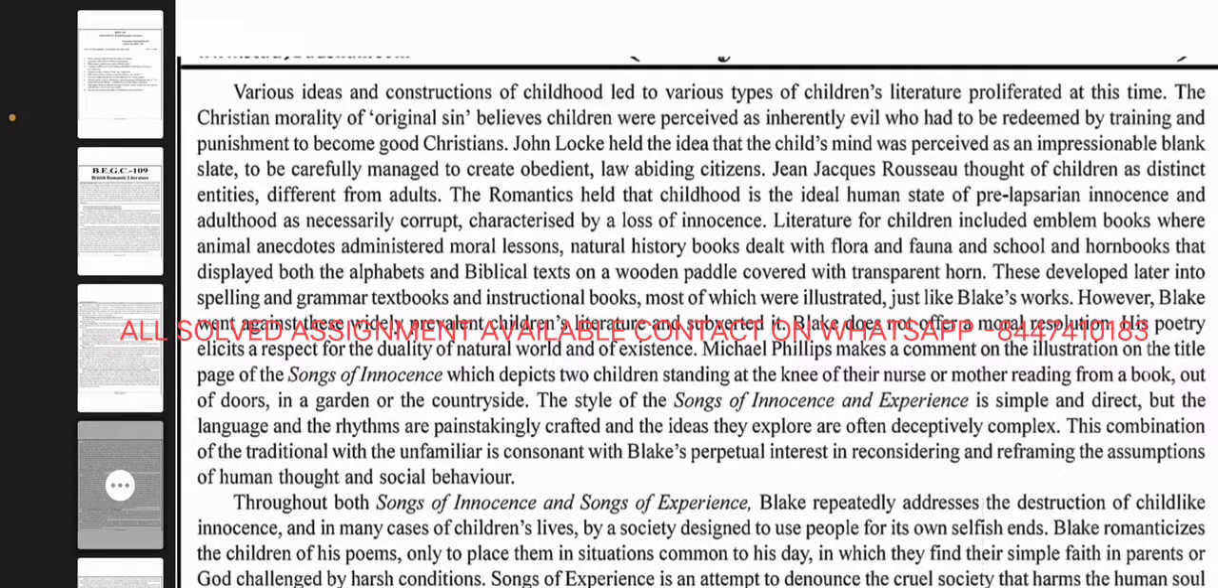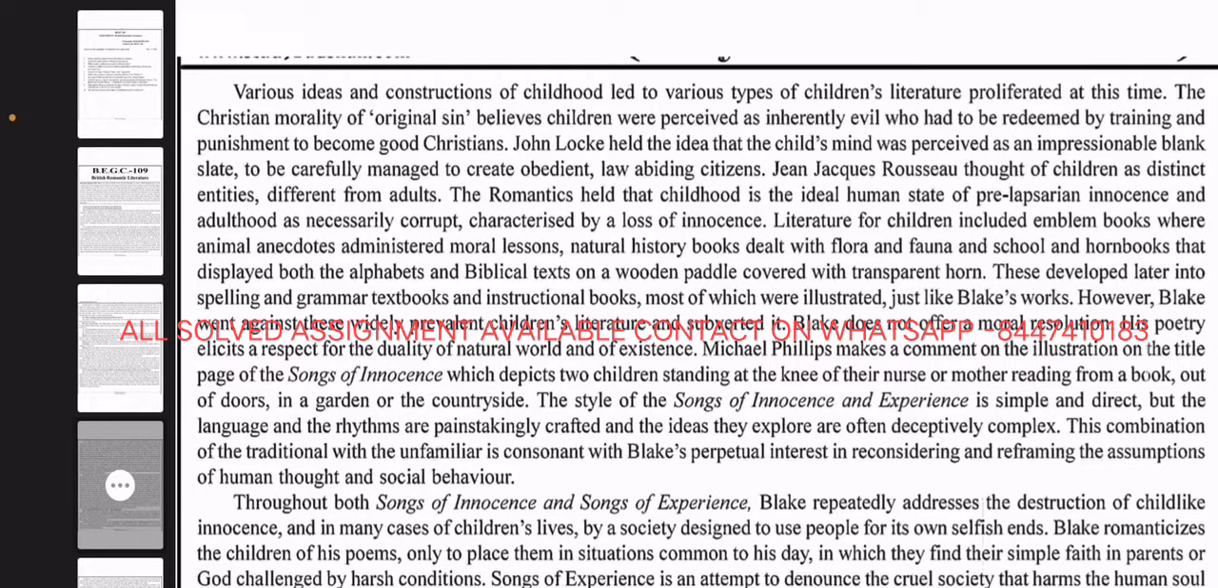was against these widely prevalent children's literature and subverted it. Blake does not offer a moral resolution. His work elicits a respect for the duality of the natural world and of existence. Michelle Phillips comments on the illustration on the title page of the Songs of Innocence, which depicts two children standing at the knee of their nurse or mother, reading from a book out of doors in a garden or the countryside.